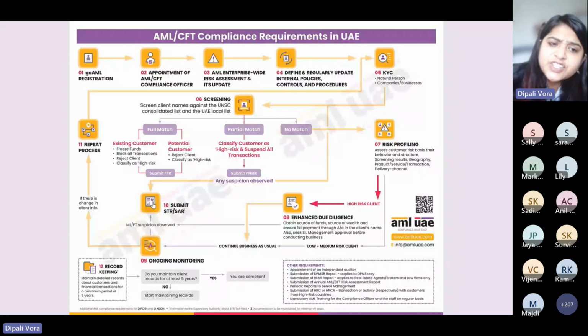Once the transaction is done, say for example 2 months ago I had done some transaction, but I now realize that it was a suspicious one, I can go and file suspicious transaction reporting.